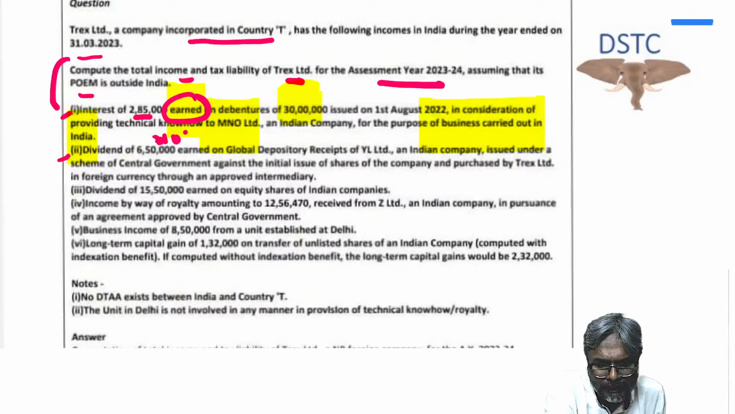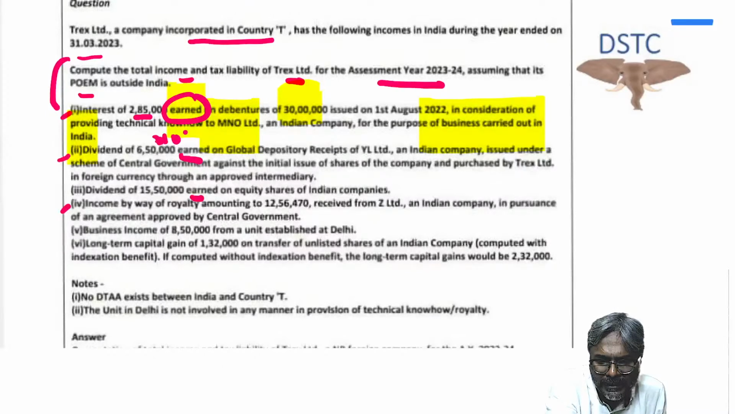Dividend of 15,50,000 earned on equity shares of Indian companies. Again, please see the word is earned on equity shares of an Indian company. So this dividend is at the 115A rate of 20%. A foreign company is earning a dividend income from an Indian company, so the special rate of 115A will be applicable. 20% is the rate.